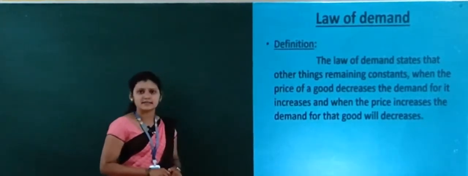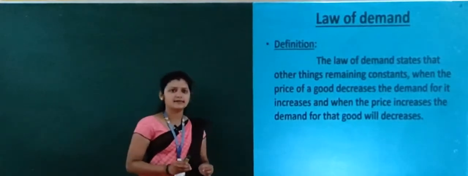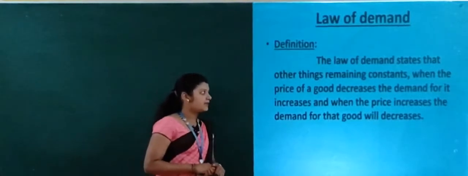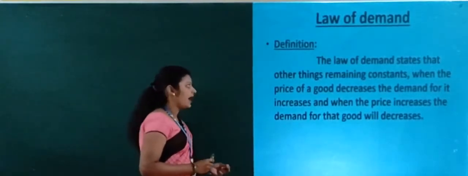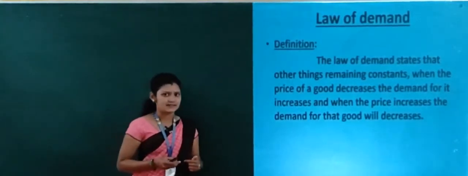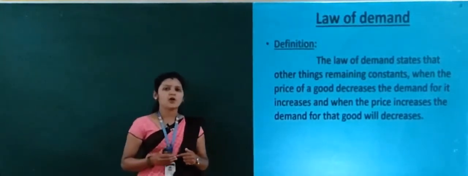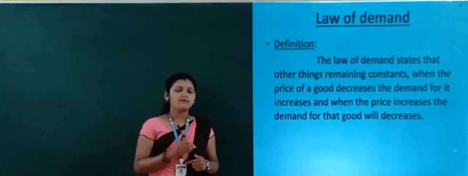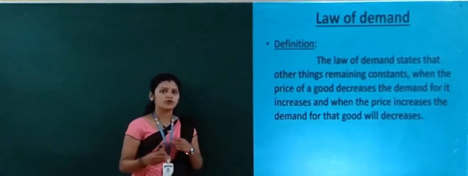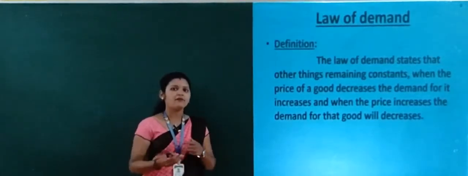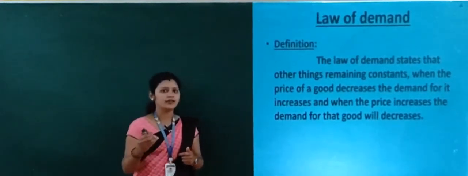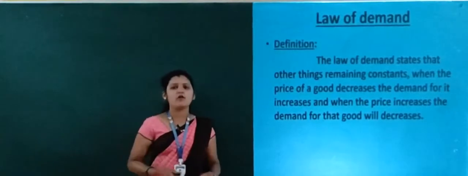it increases. What this law states is that when the price of a good decreases, the demand for it increases, and when the price increases, the demand for that good decreases. When the price of one commodity decreases, then automatically the demand for that commodity will increase, and when the price of a good increases, the demand for that good will decrease. This is the law of demand.